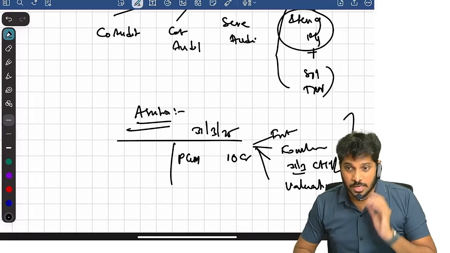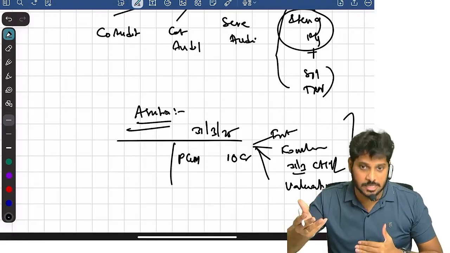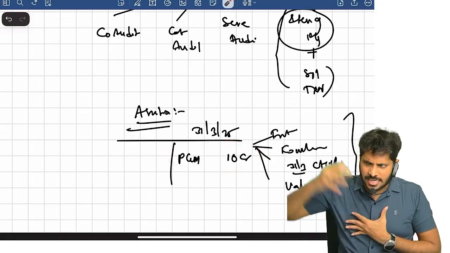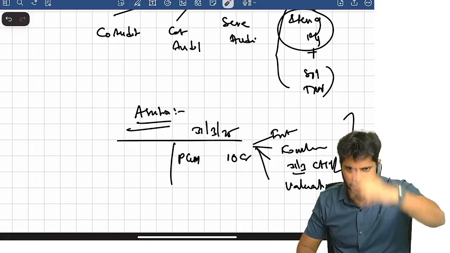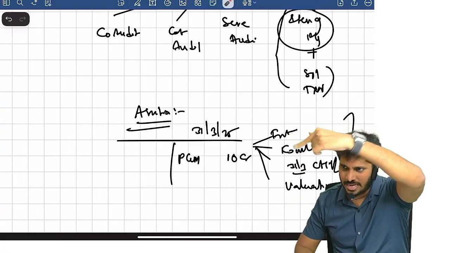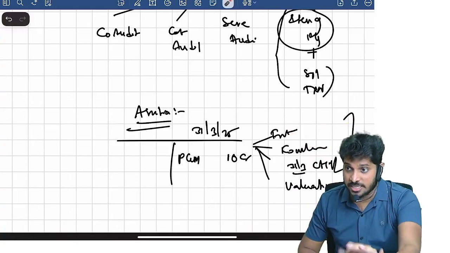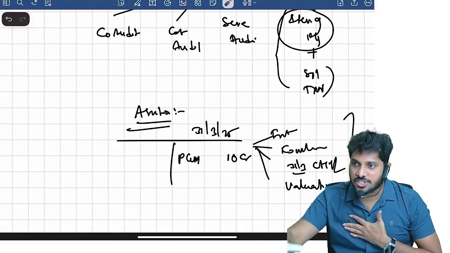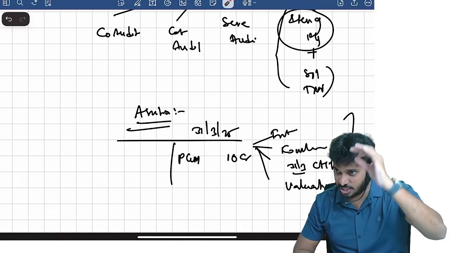Assertions means those points which companies disclose explicitly or implicitly. They may say just P&M 10 crore, but what is management indirectly asserting here? They are asserting that 10 crore worth of machinery exists there, that 10 crore is the total value of machinery, that 10 crore is the value of machinery. They are asserting all this. As an auditor, what should we do? We should verify these assertions. Next.